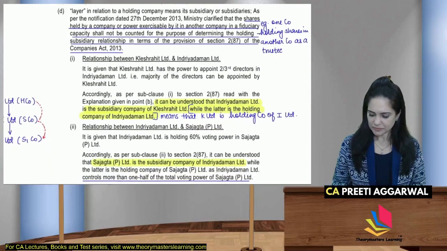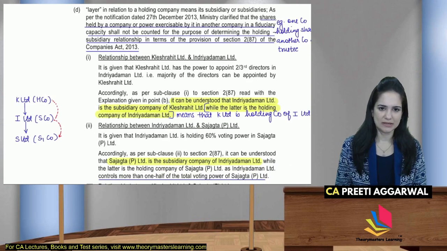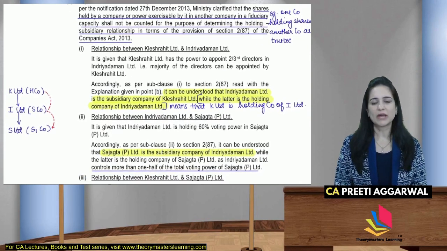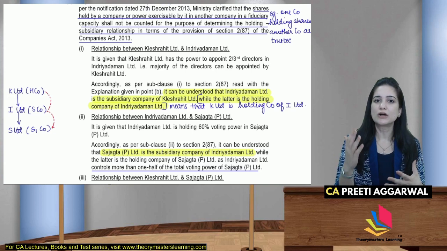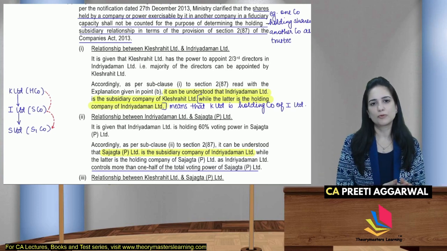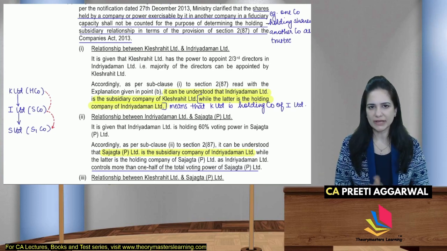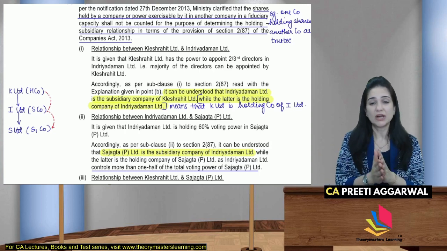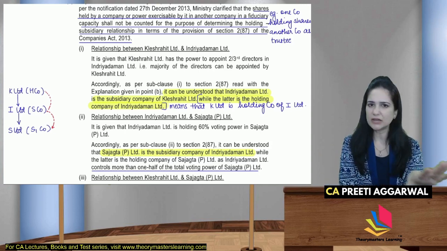So over here, between K and I, yes, you can control, you can appoint or remove more than half of the board of directors. So 2/3, yes, you are a holding company. That company is your subsidiary. If you read the wordings, no students, it is very confusing.